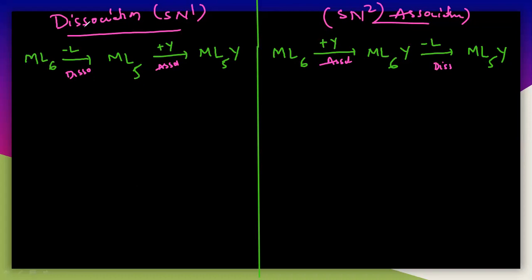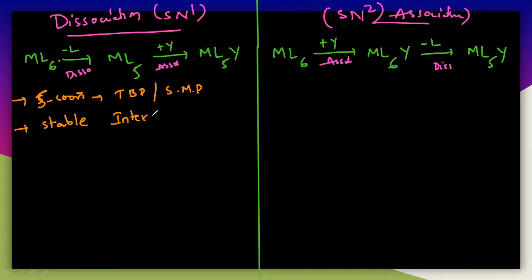And in case of the SN1, it is making a 5 coordinated complex here. So particularly this 5 coordinated complex, the structure may be trigonal bipyramidal or square monopyramidal, and this is an intermediate. So 5 coordinated will be generally a stable intermediate, and hence it is a two-step process here.